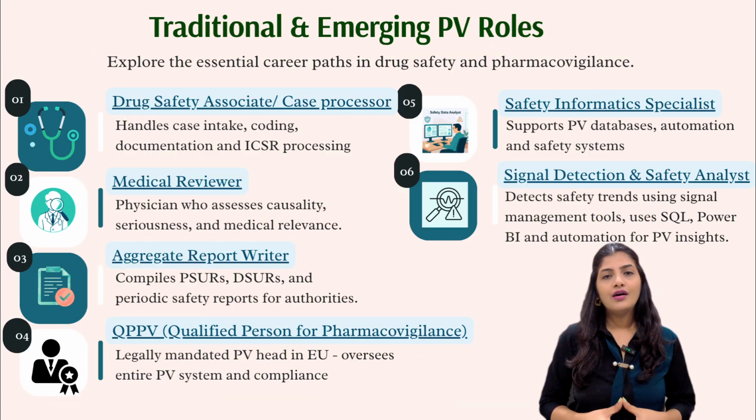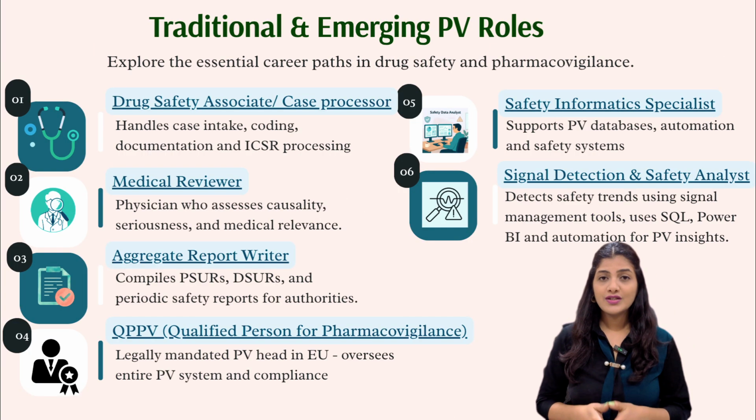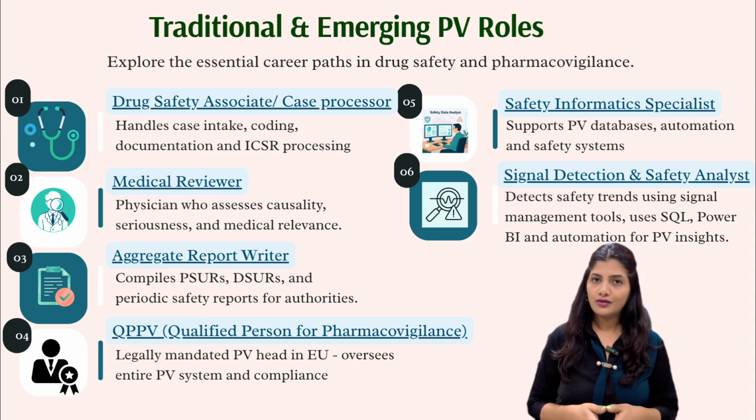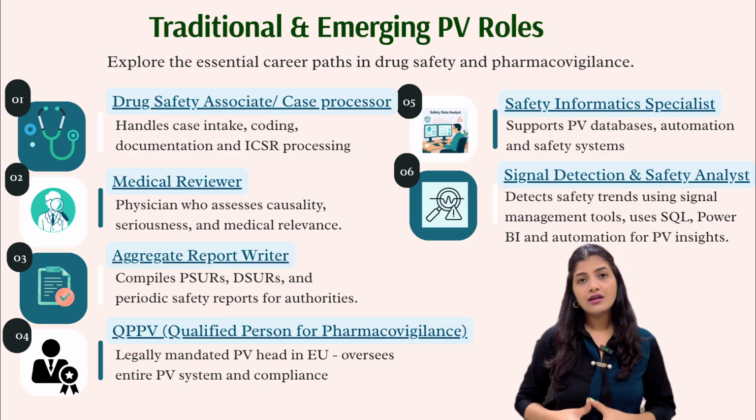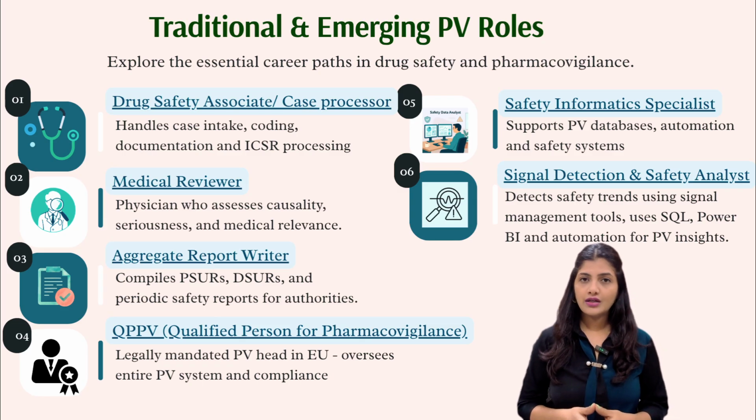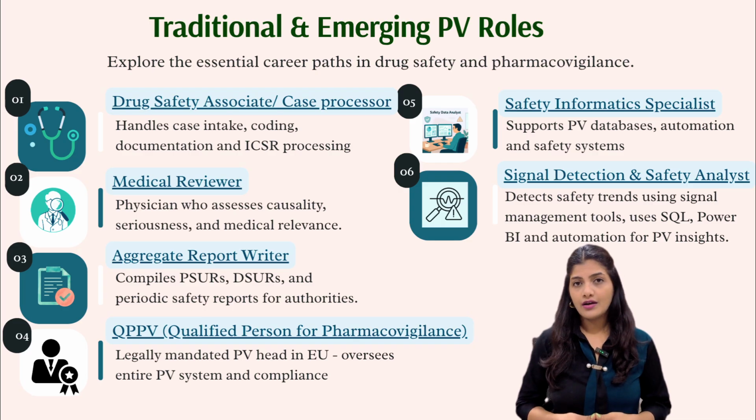Moving ahead. Now let's talk about careers, because I know that's what many of you are here for. So PV offers a wide range of roles across pharma companies, CROs and consulting firms. First one is drug safety associate or case processor. This is the most common entry level role. Here you are doing everything we discussed in the ICSR workflow, that is intake, coding, narrative writing, data entry, submission tracking. And if you're looking at breaking into PV, this is where most people start.